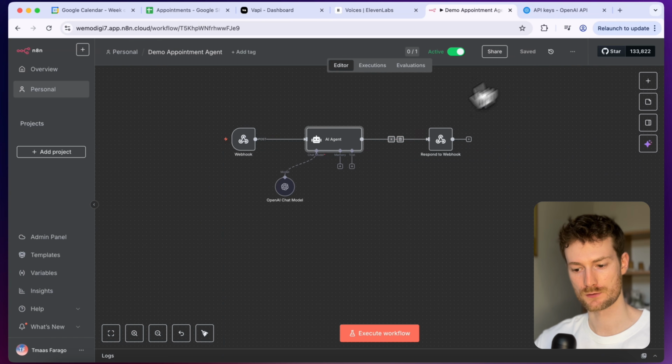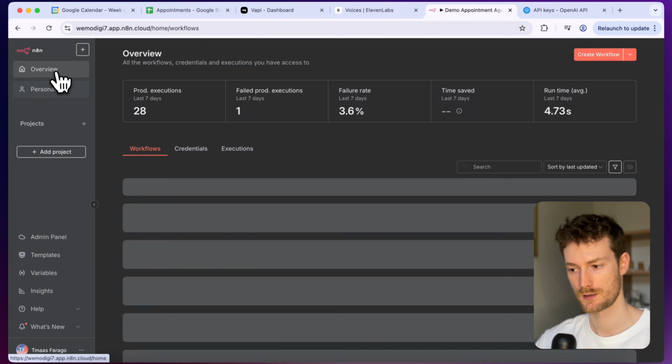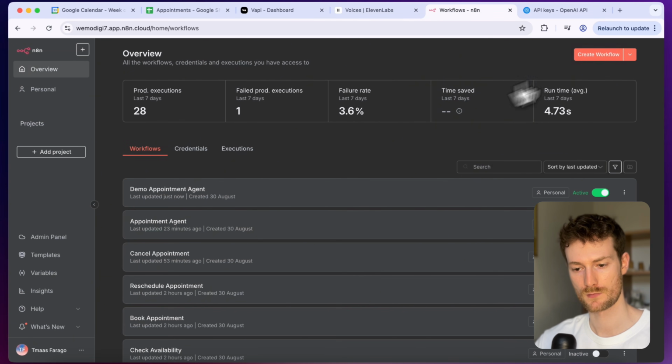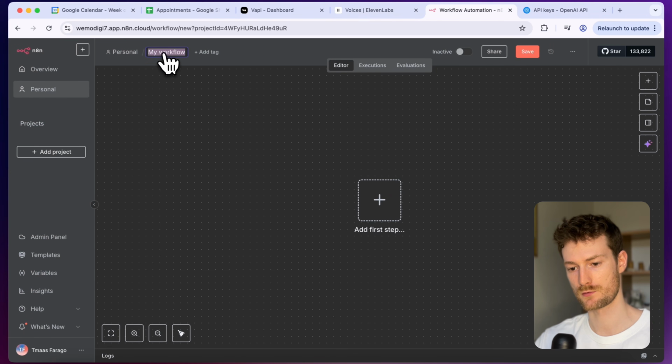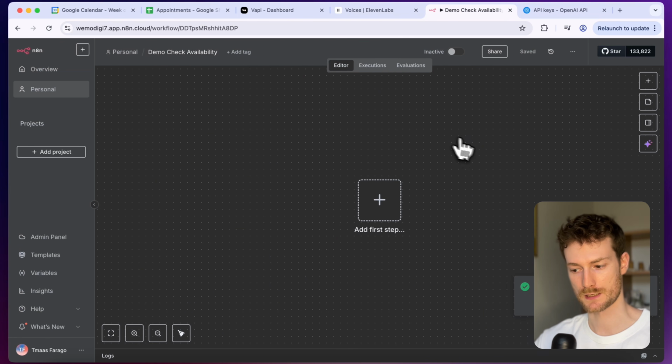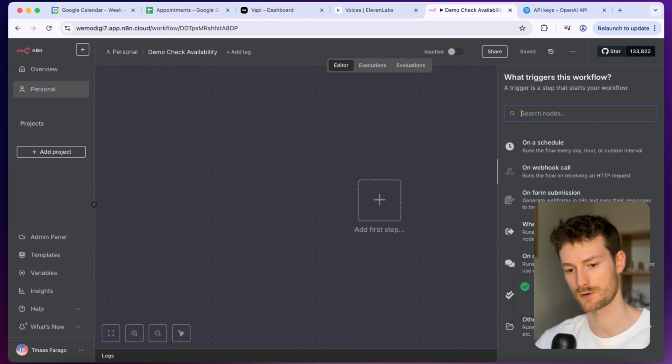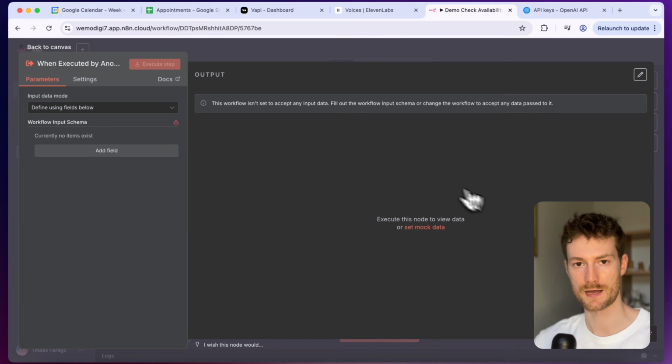And the next thing we want to do here is create the check availability workflow. So what I'm going to do is go back and create a new workflow. And I'm going to call this demo check availability. And let's add the first step. Let's add when executed by another workflow. You want to use this when this workflow will be executed from another workflow that is inside n8n. And at the previous workflow, we used the webhook because that is executed by a third-party service. In our case, it was Vapi.